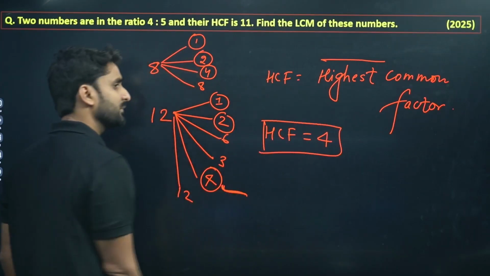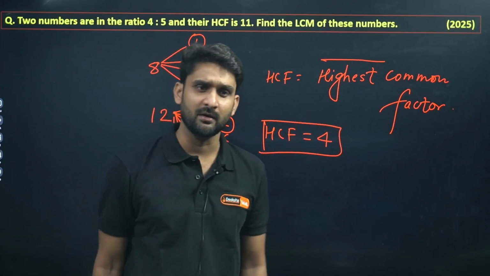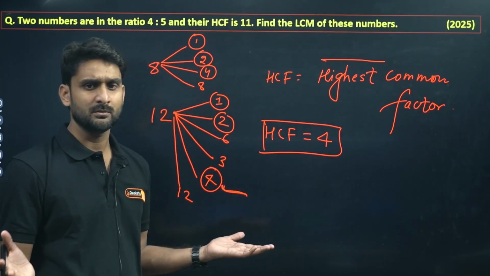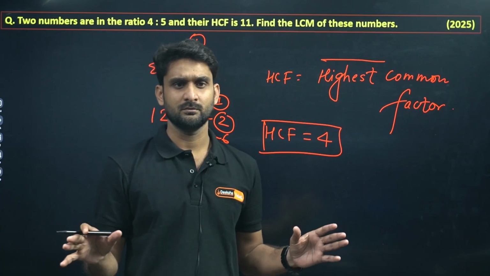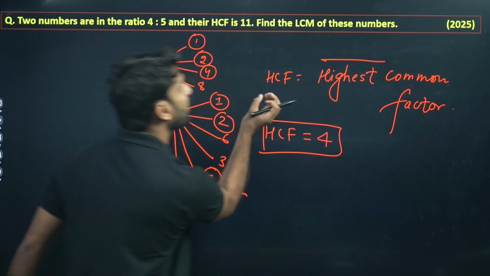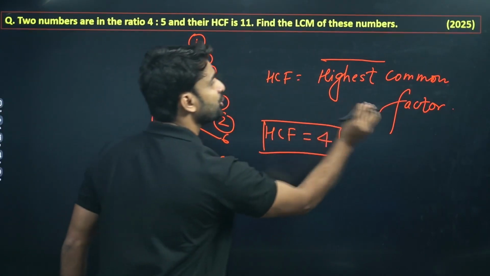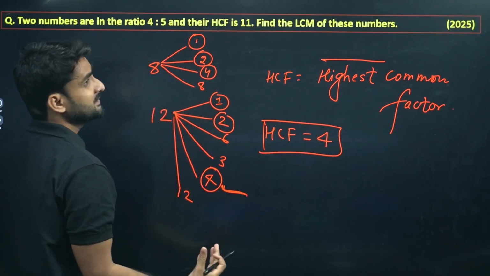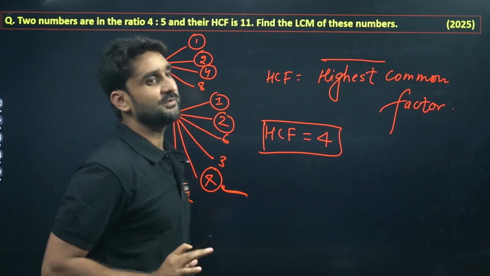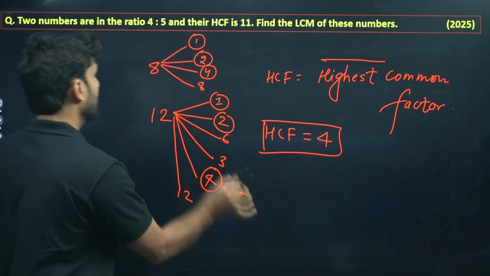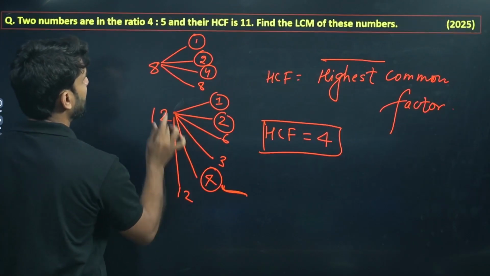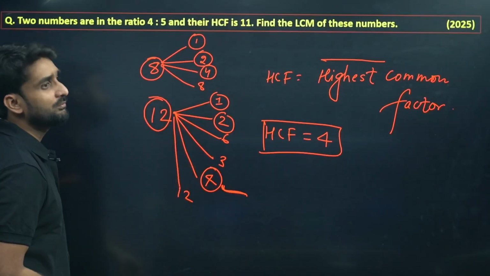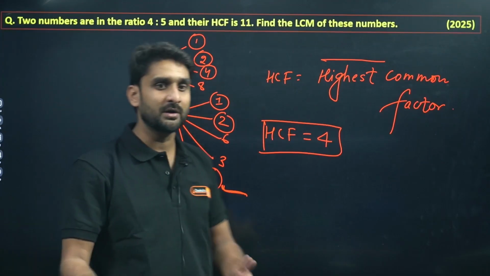Simply, HCF is the highest common factor, the number which can divide both the numbers. Nothing to worry, no need to get confused. You must know what the term is exactly saying: highest common factor. And I am telling you one more thing. HCF is always equal to or less than the numbers. If I am taking 8 and 12, what is the HCF? HCF is 4. Yes, HCF generally comes smaller than the numbers.